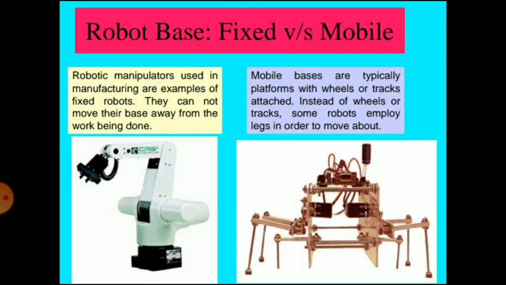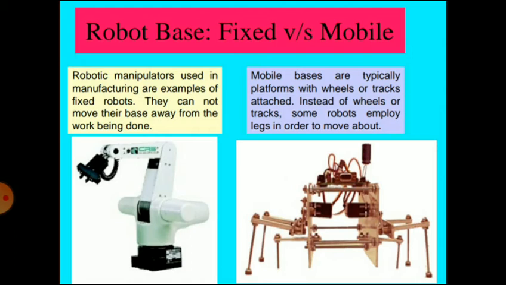Robotic manipulators used in manufacturing are examples of fixed robots. They cannot move their base away from the work being done. In the case of a mobile or movable base, mobile bases are typically platforms with wheels or tracks attached.